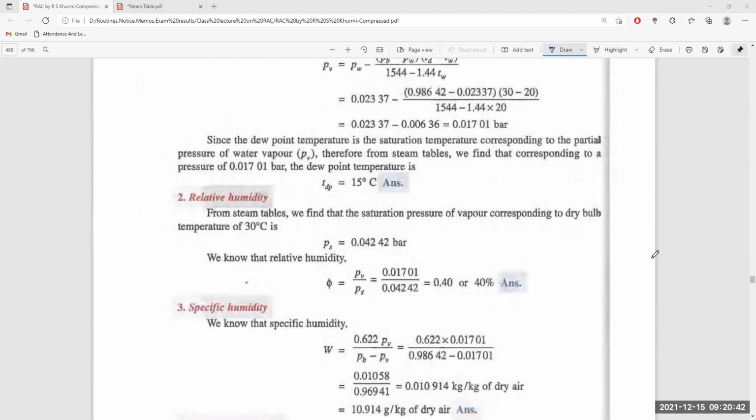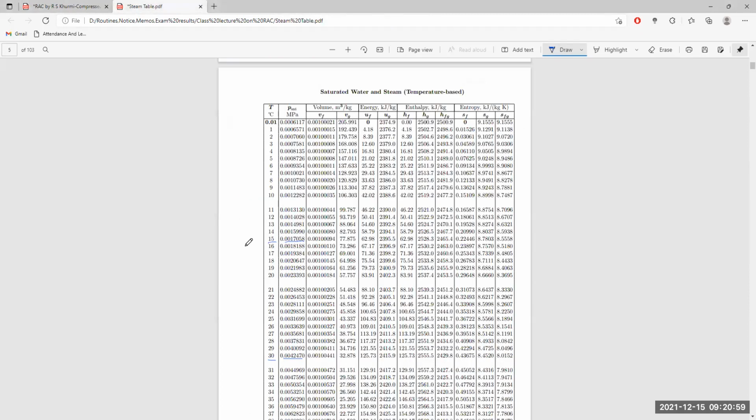Now, from the steam table, the saturation pressure corresponding to the dry bulb temperature is PS, which is 0.04242 bar. This is also already calculated: the saturation temperature corresponding to the dry bulb temperature, which is 30.042,470.